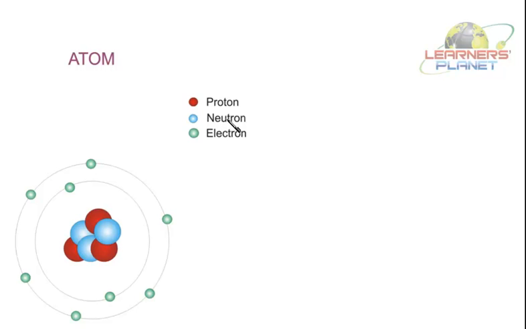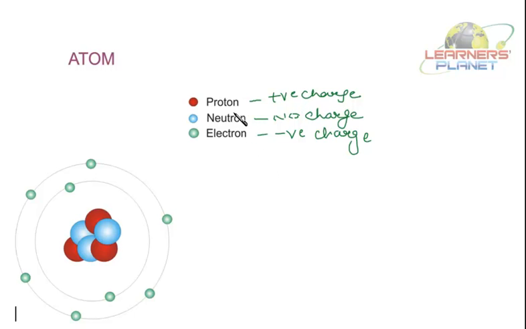So these neutrons, they are chargeless particles. They don't have any charge, right? So these neutrons have no charge. Whereas the electron has got a negative charge. And proton has a positive charge. Right? So the number of protons and electrons in an atom should be equal, so as to make that atom neutral.